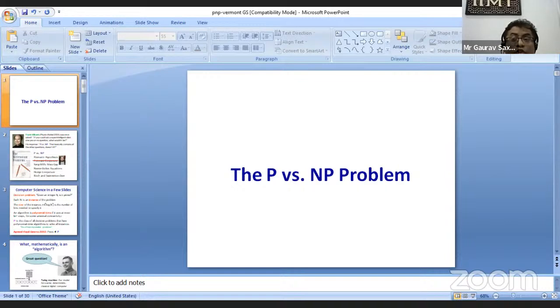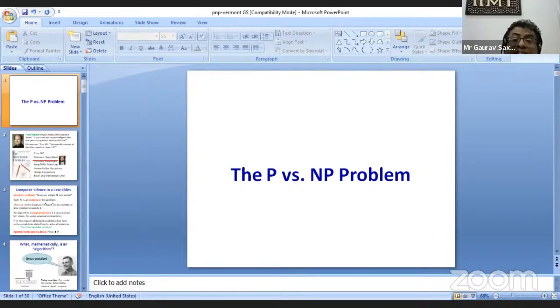As I said, if you show P equal to NP, you can do stock trading efficiently, you can create music algorithmically, you can prove theorems algorithmically, and you can do mathematics, stock trading, and music making just by computers. It will be a big breakthrough for artificial intelligence. But if you ask most experts of computer science whether they believe P is the same as NP, most will say P not equal to NP.